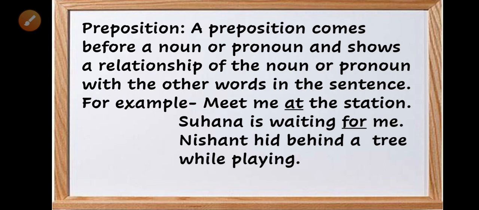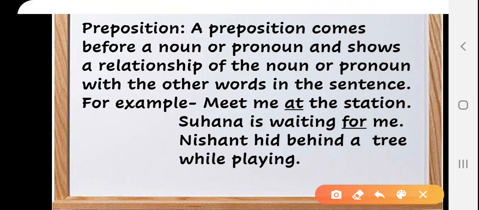Suhana is waiting for me. Nishant hid behind a tree while playing. Here, at, for, behind. These are prepositions as they come before a noun or pronoun. The station is a noun, a tree is a noun, and me is a pronoun.